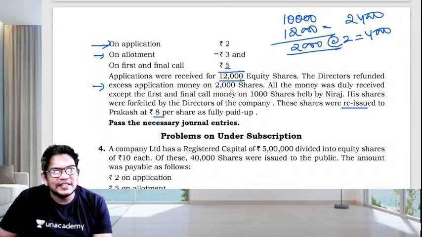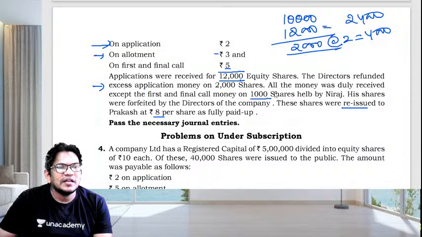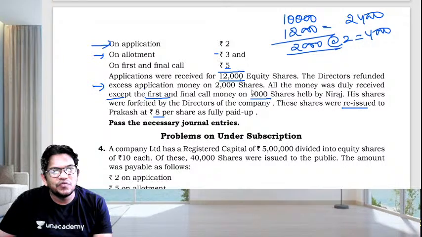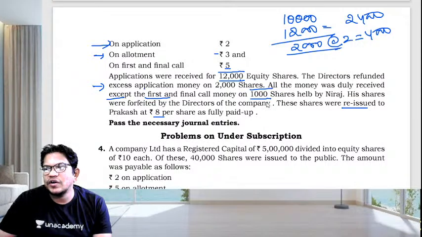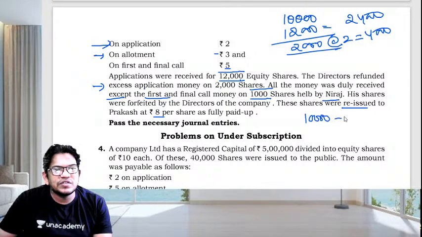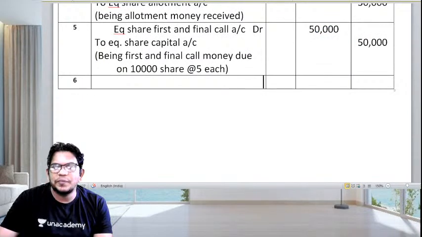So out of these 10,000 shares, 1,000 shares' money is not receivable. The money is not coming, because all money was received except the first and final call money on 1,000 shares. That means they are not receiving the 1,000 shares' money held by Neeraj. So guys, out of 10,000, 1,000 is not receivable. That means they are receiving only how much? 9,000. Okay, so according to that we are going to post the entry.